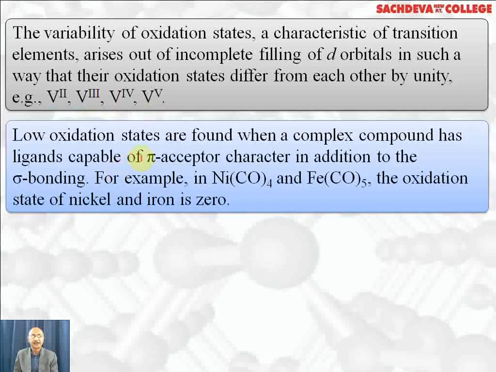Low oxidation states are found when the complex compound has strong field ligands. For example, in tetracarbonyl nickel, nickel is in 0 oxidation state, and pentacarbonyl iron is in 0 oxidation state. Similarly, with chromium hexacarbonyl, with CO six times, chromium will also be in 0 oxidation state, because the carbonyl group is capable of forming sigma bonds as well as pi bonds, which are quite strong even in 0 oxidation state.